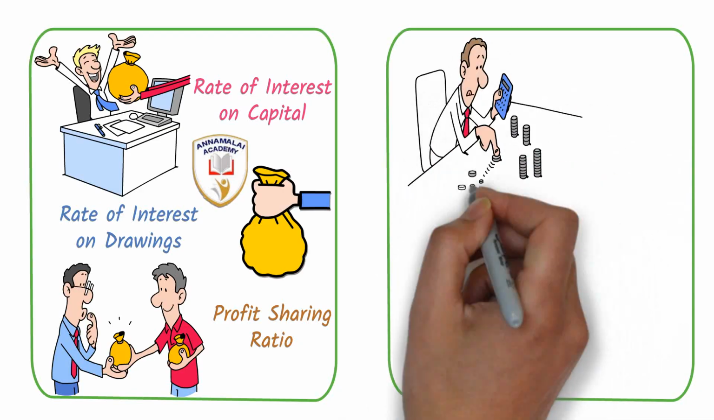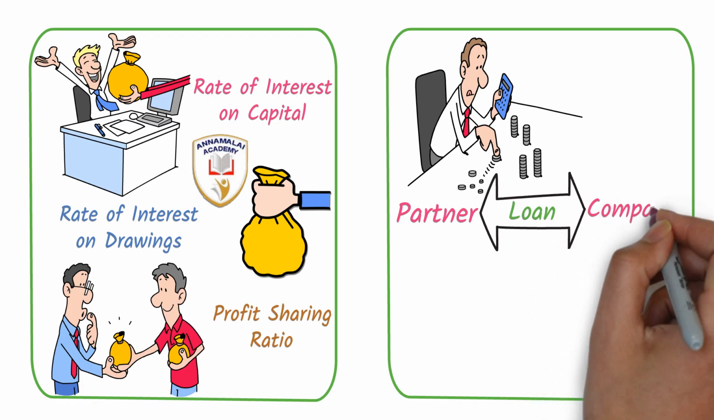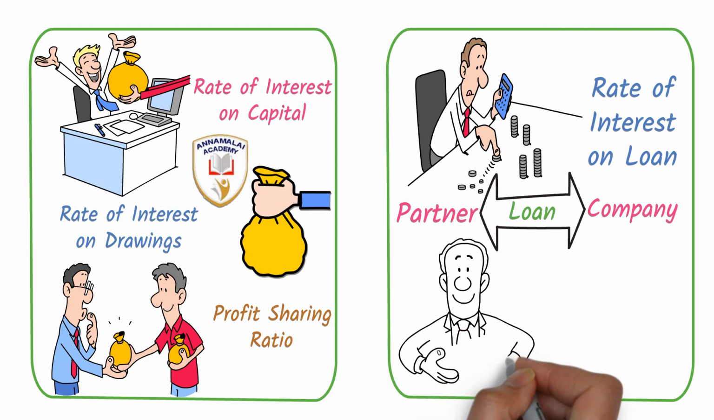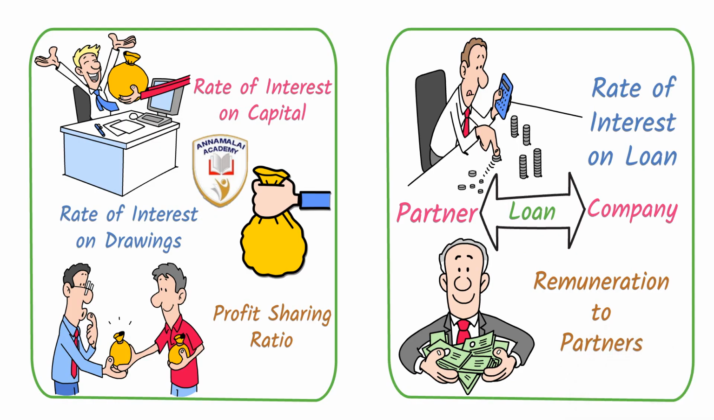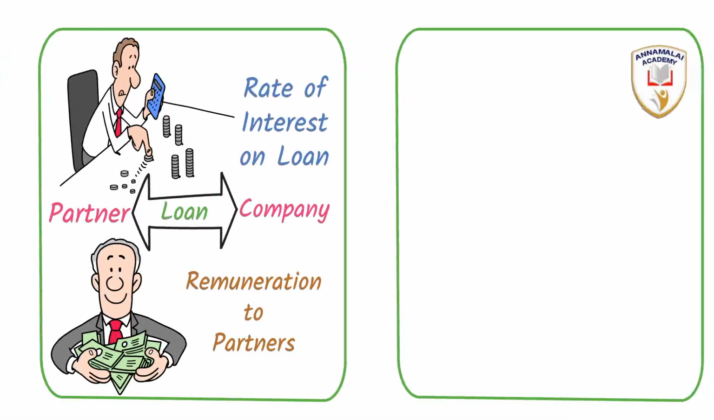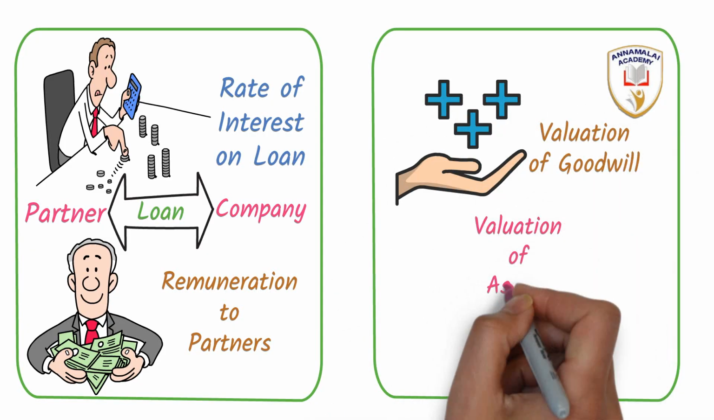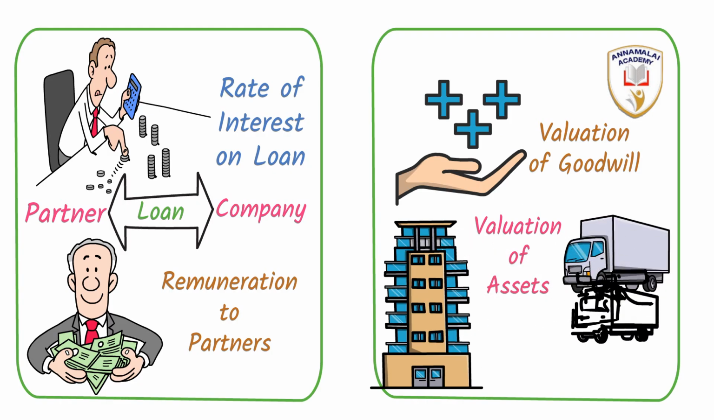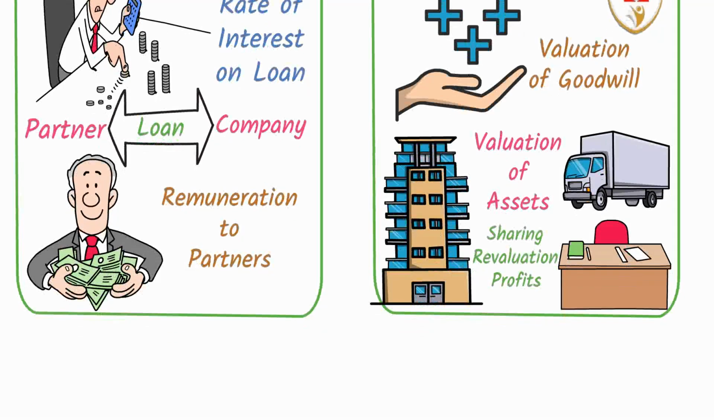In case the partner has given a loan to the firm or the firm has given a loan to the partner, the rate of interest is fixed in the partnership deed. Some partners, for their additional contribution towards the firm, are entitled to remuneration, which is decided in the partnership deed. Again, the valuation of goodwill, the change in the valuation of assets and its valuation methods, and the share of profits are decided in the partnership deed.